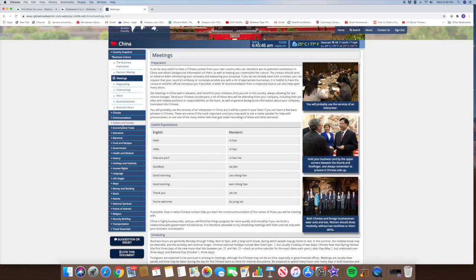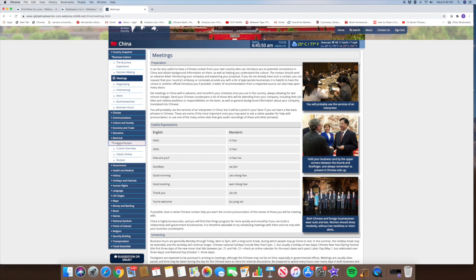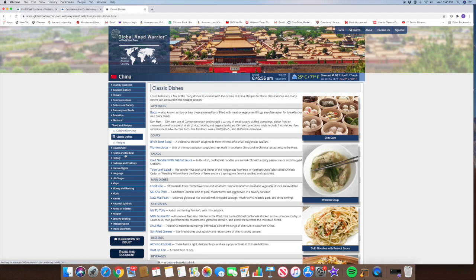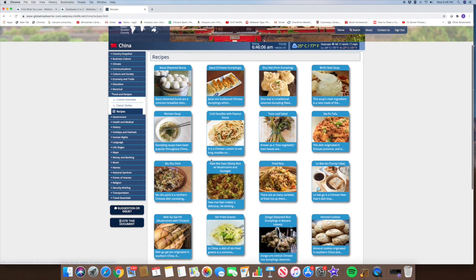There is other information here, and I'm just going to mention food and recipes because of the state reports that some of the students have to do. They do have pictures of the dishes, and they also will give you recipes for them. If you click on here, it will give you a recipe for this particular one, but you'll find more by going here and clicking on those.